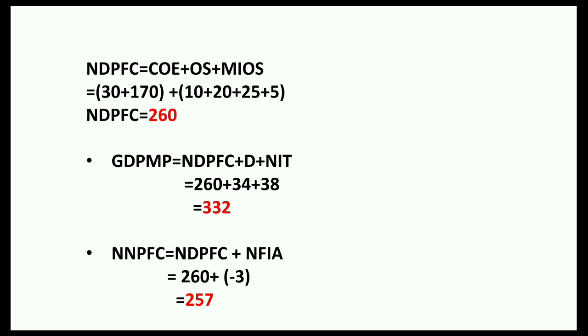which will be equal to 332. Now in order to find NNP at factor cost, we will do NDP at factor cost plus NFIA. NDP at factor cost is 260 and NFIA is minus 3. So NNP at factor cost would be 257. Is that very clear?